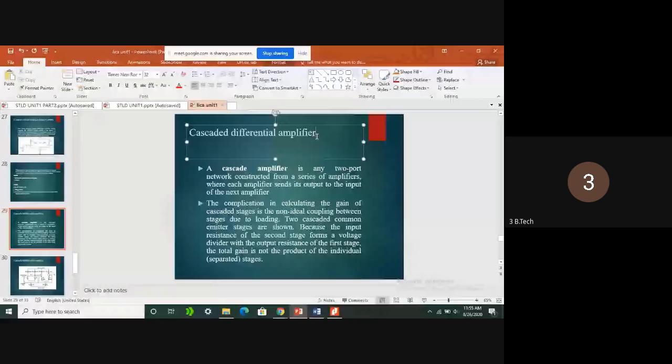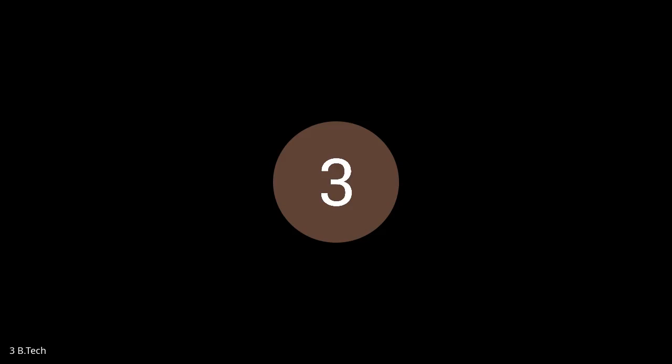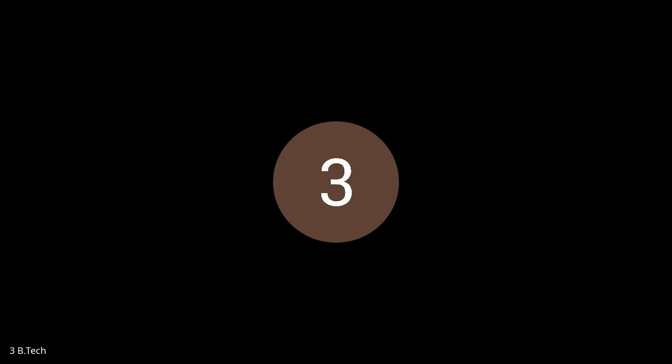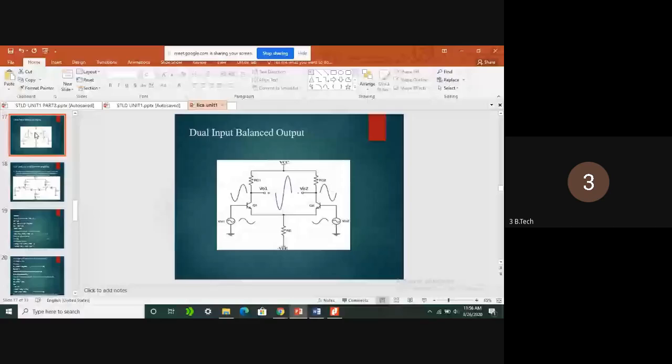Similarly, to increase the gain of a differential amplifier, we can also cascade differential amplifiers. Simply, the output of one stage is connected as input to another stage. So this is our differential amplifier. Here we can take the output from the two collector voltages. This output is connected as input to another differential amplifier, which is shown here. We can observe it clearly.